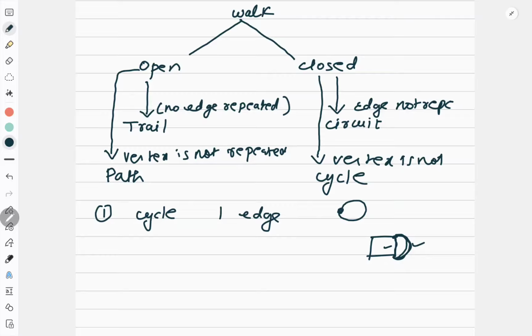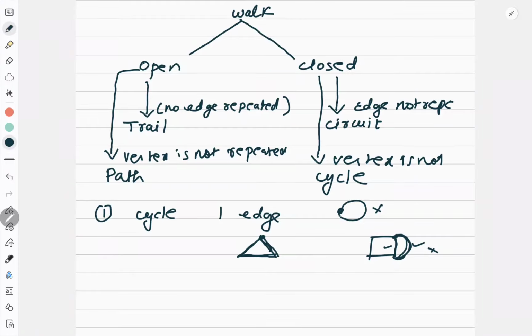Correct? Same way, if I take a simple graph, what is a simple graph? It does not have a loop, it does not have a parallel edge. Then the cycle in a simple graph should have at least 3 edges. Obviously, because if I want to make a cycle, I should start from a point and come back to the same vertex, right?